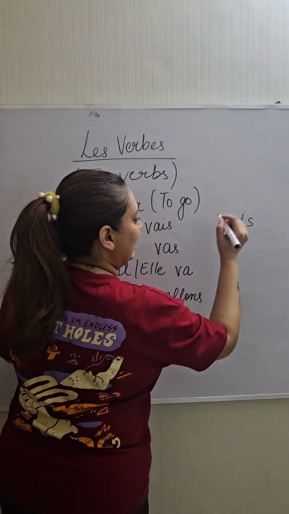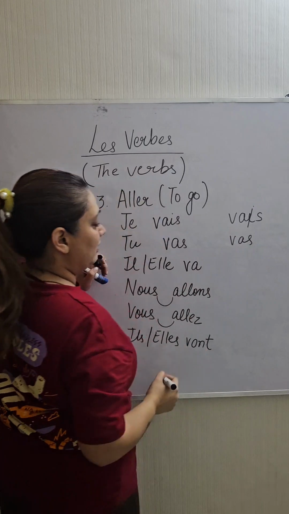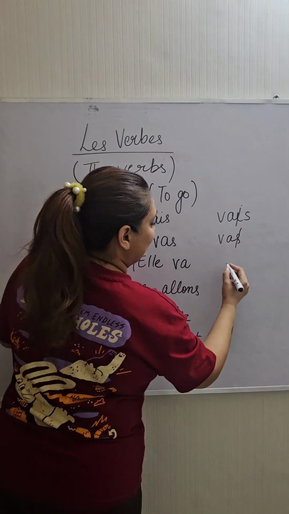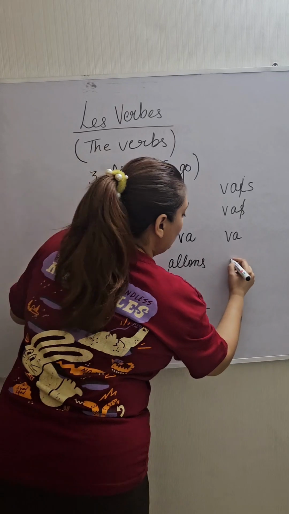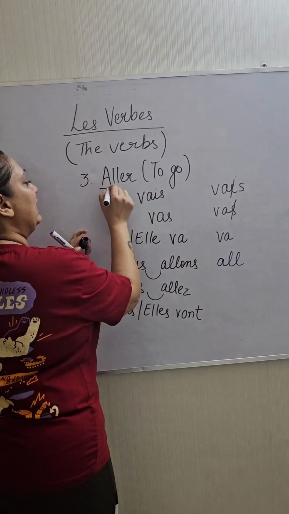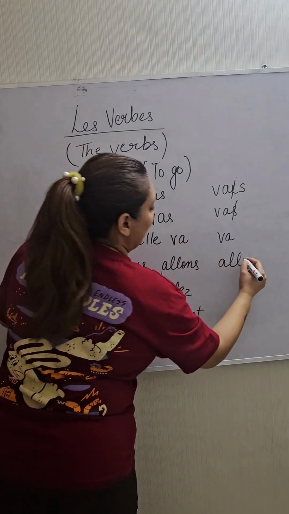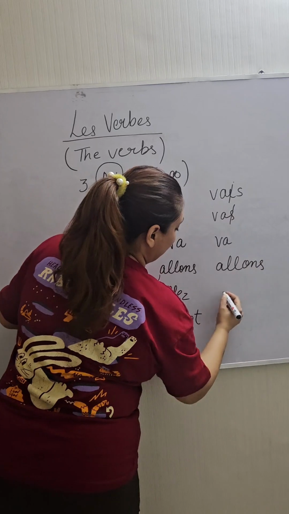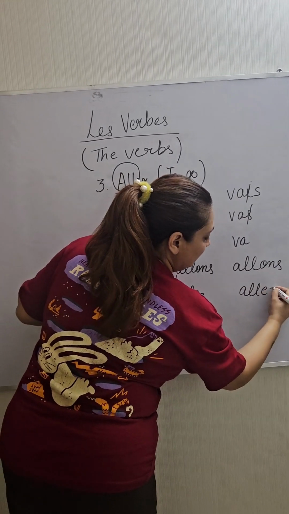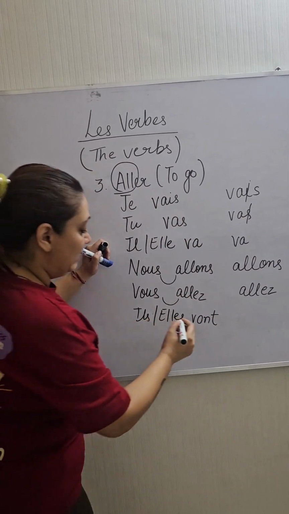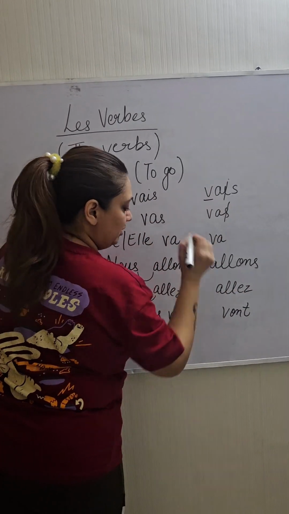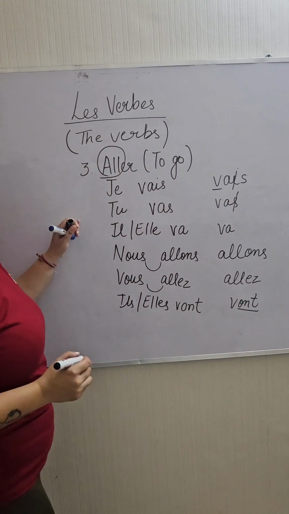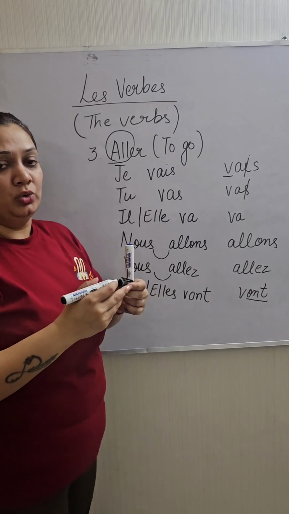Remove this i and then write va. Here remove this s and write va. For allons, you can pick up a double l from here and then add ons. A double l, then we add ez. And here we will pick up v from here and add ont. So this is one of the tricks you can use.